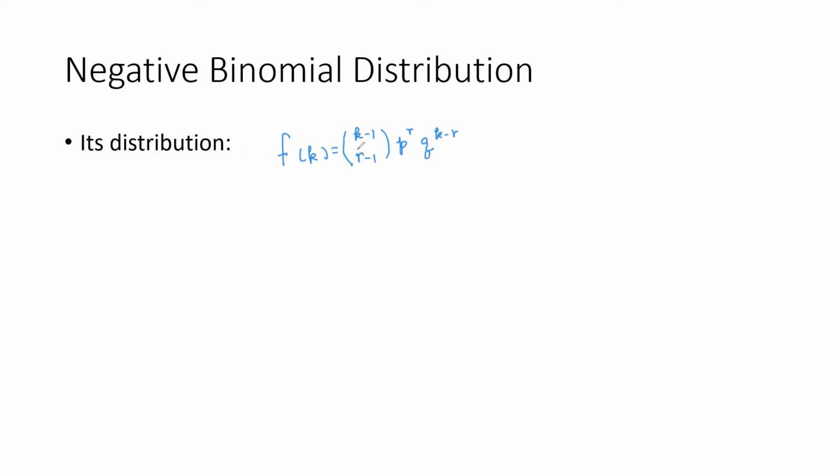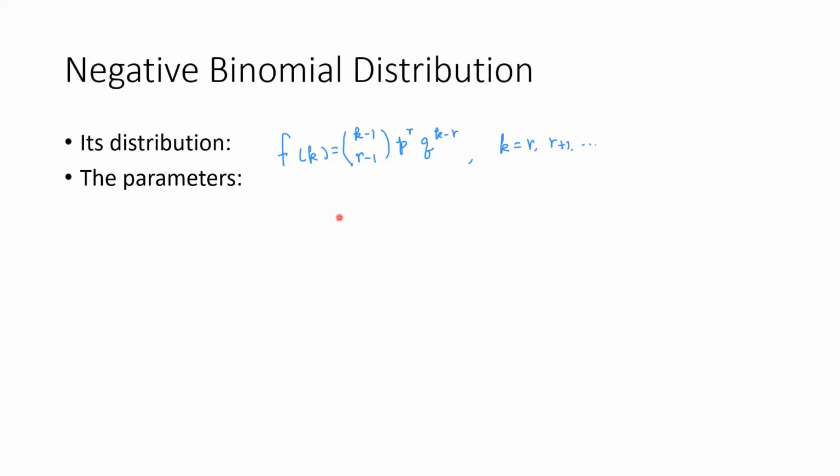If it's binomial, you have k choose r, but here you have k minus 1 choose r minus 1. Oh, by the way, k goes from r, r plus 1, and so forth. It has something to do with expanding a plus b to a negative power. That's why it's called negative binomial. I'm not going to talk about details of that.